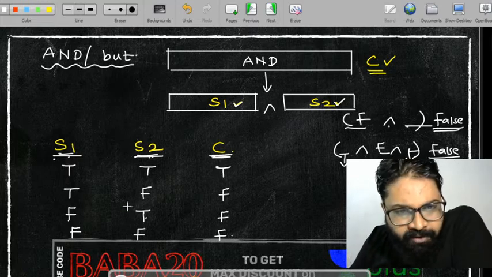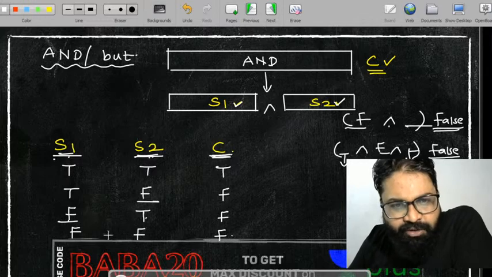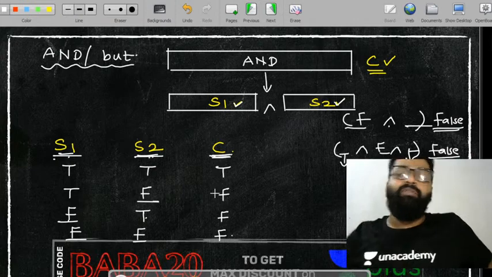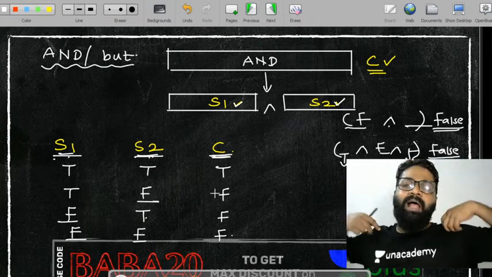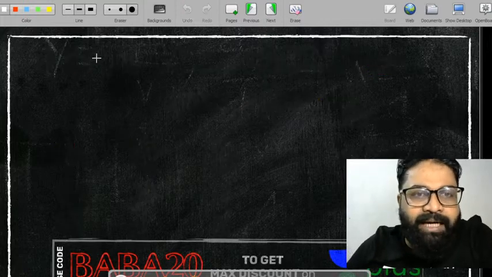You can have the observation. See, if one false, this will be false. If at least one false, this one will be false. So here both are false. So what is my point? And will be saying कि basically क्या होगा कि आपका at least एक true एक false देख लिया. So the whole statement will become a false.